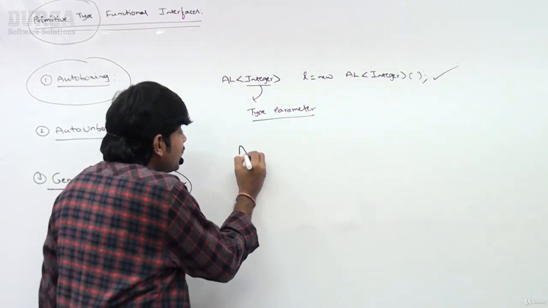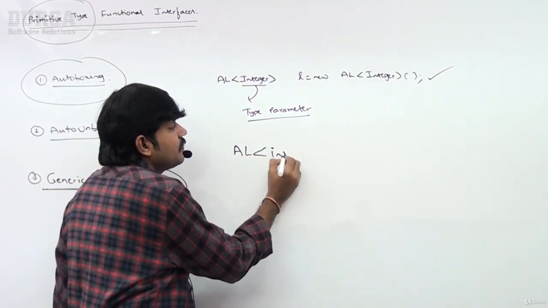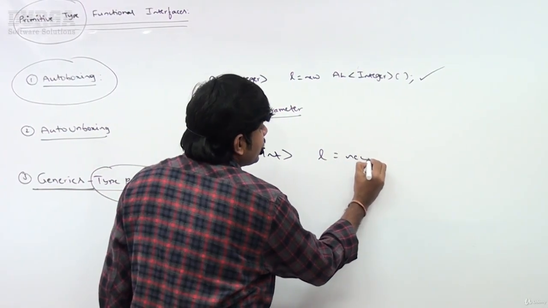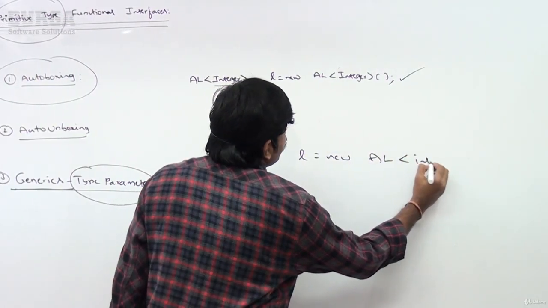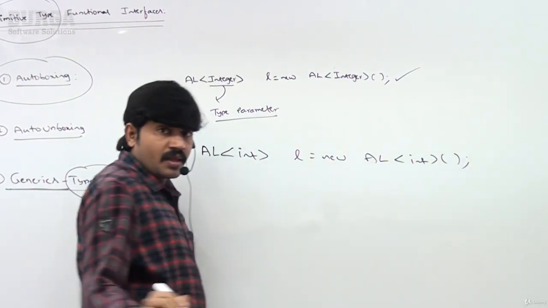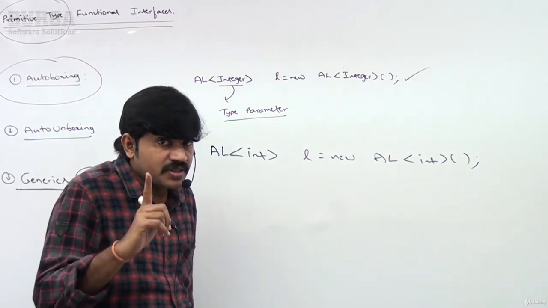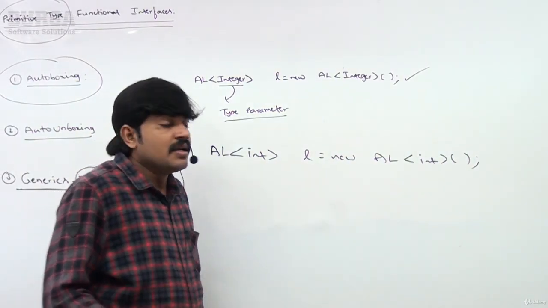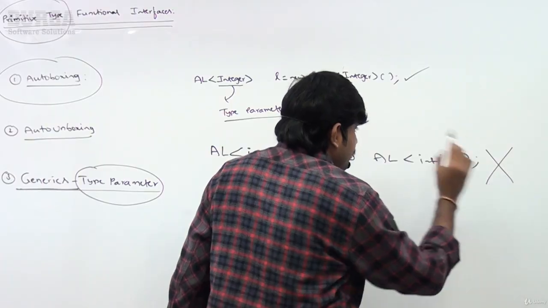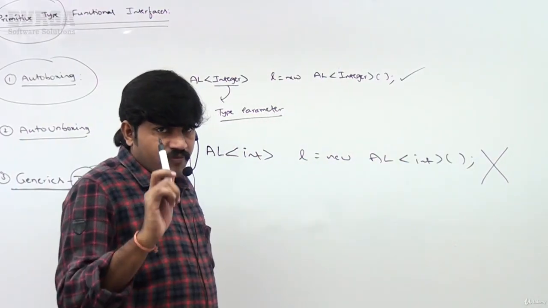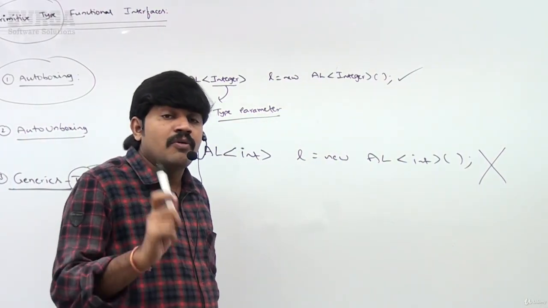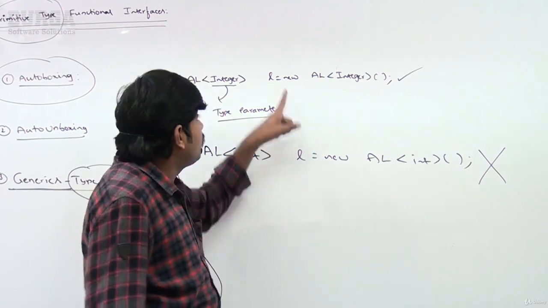Suppose we take ArrayList of int l is equal to new ArrayList of int. By mistake, if you take it like this, the compiler will give a compile time error, because for the type parameter the only allowed types are object types.